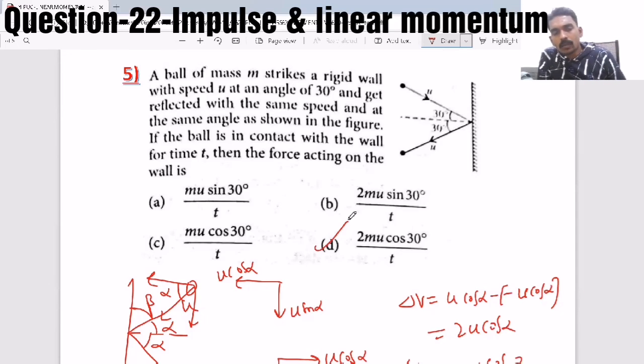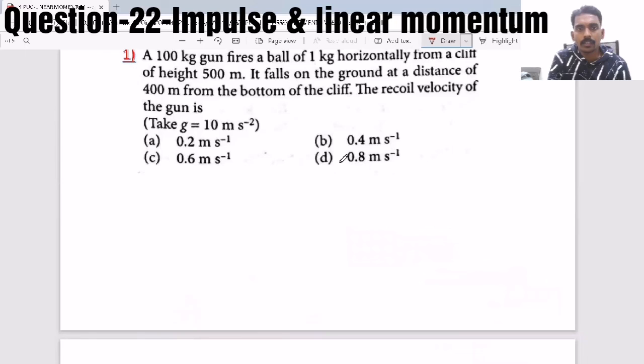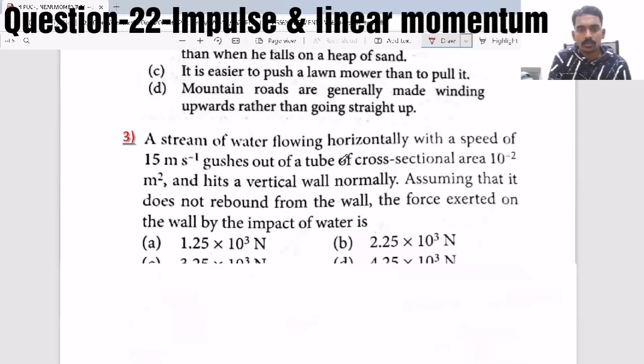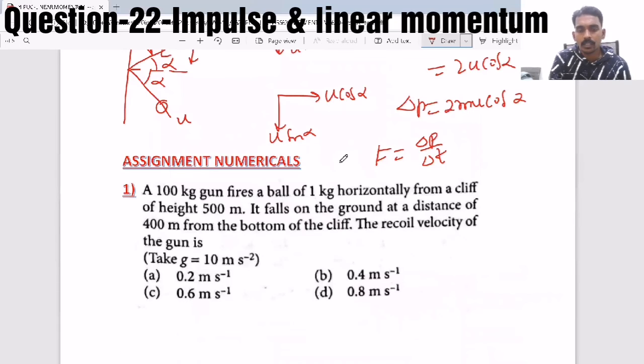So this way it's all about the force experienced by a body due to change in linear momentum, what is impulsive force, what is impulse and how to calculate it, especially when a ball rebounds from a rigid surface, at some angle or in the vertical direction. So these are all the things you need to understand. And as usual, I have given a few examples based on the same thing. So just try to solve them.